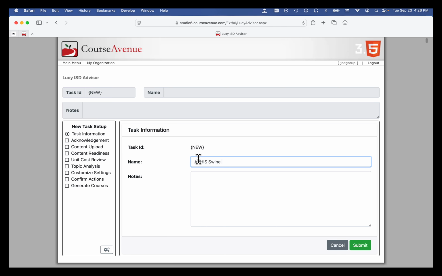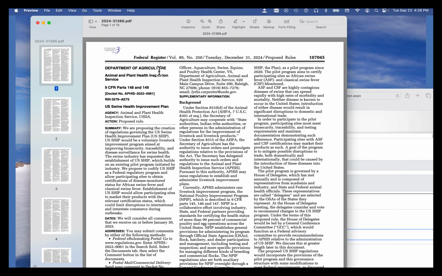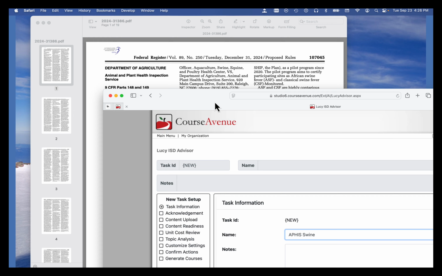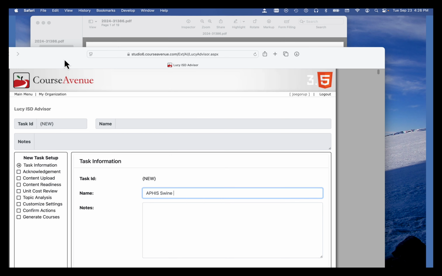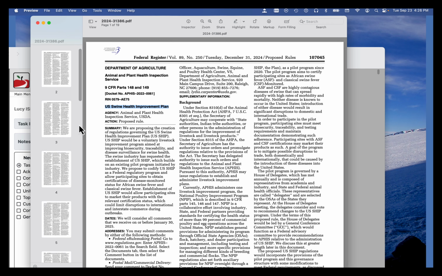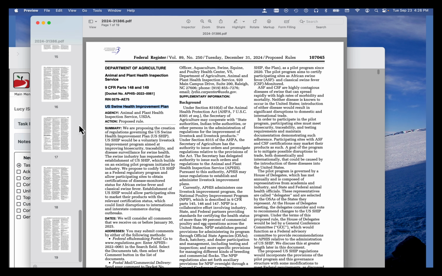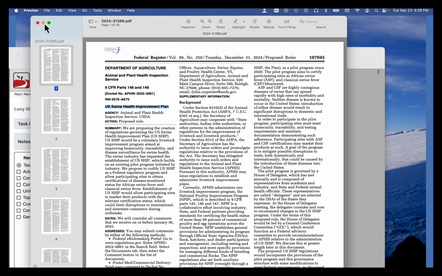So I found a document here about APHIS. It's from 2024. It's a U.S. Swine Health Improvement Plan. It's a proposed rule, so it's not real legislation yet. But if you wanted to take a look at this document, I could post a link as part of this video. But it's a long, 19 pages. I don't know how long it would take someone to sift through that.